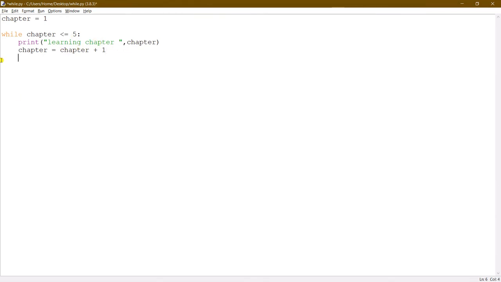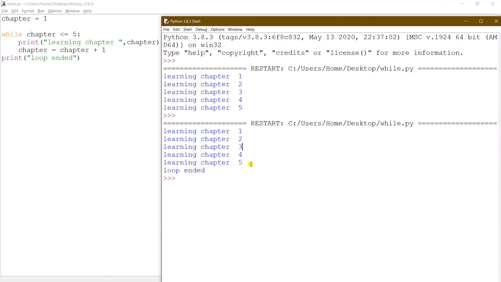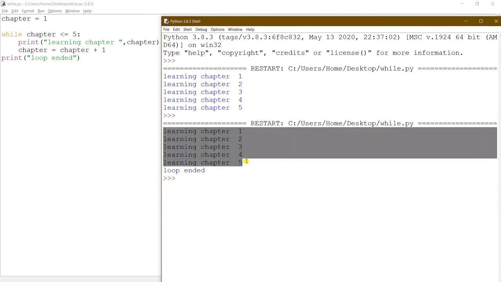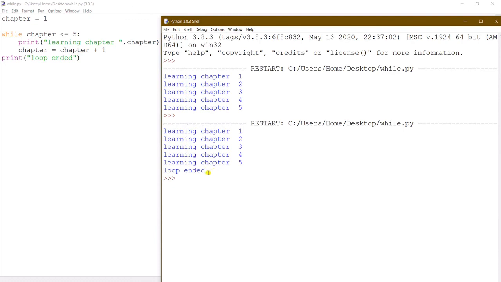If I print something like "loop ended", now you can see the loop. See, it's printing 5 times, and when it reaches the 6th time it will exit from the loop and print "loop ended".